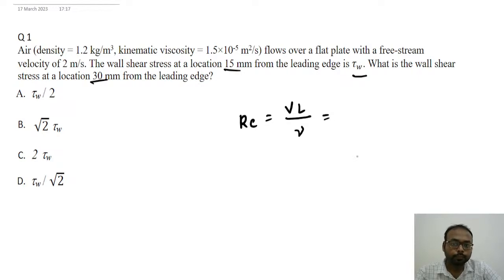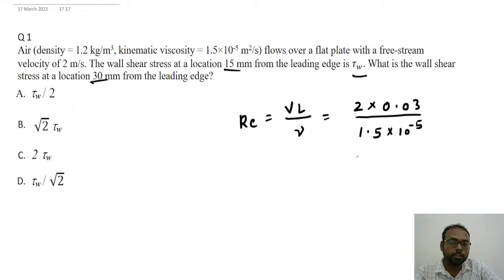V is 2, and we have to find the stress at a location of 30 mm, so L will be 0.03 meter, divided by nu, which is 1.5 into 10 to power minus 5.